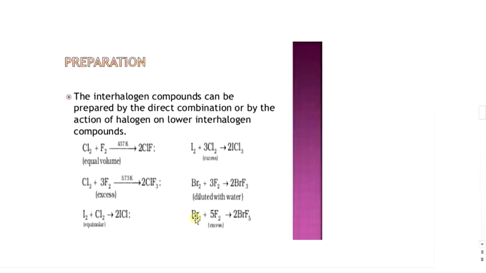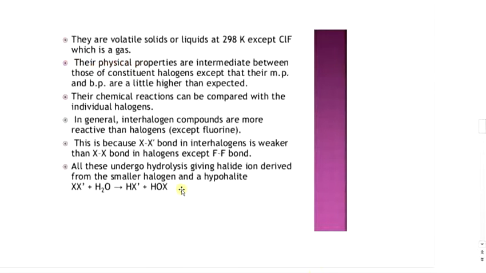Then the sixth one is when 1 mole of bromine reacts with 5 moles of fluorine, there is formation of 2 BrF5. General characteristics of interhalogen compounds. The compound is considered as the halide of a halogen.